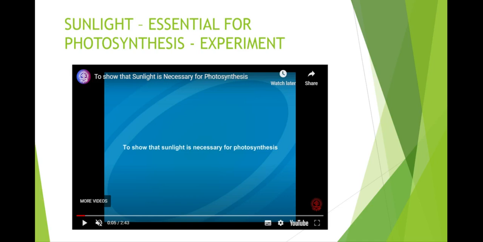Students, now we are going to see an experiment to prove that sunlight is essential for photosynthesis. For that, you have to recall an experiment. In 6th standard, you have already studied how to test food materials, whether they have carbohydrates or fats or proteins. To test carbohydrate, you have to add iodine solution. Why iodine solution? It is an indicator that turns blue-black in color in the presence of starch. Okay, now let us see the experiment.